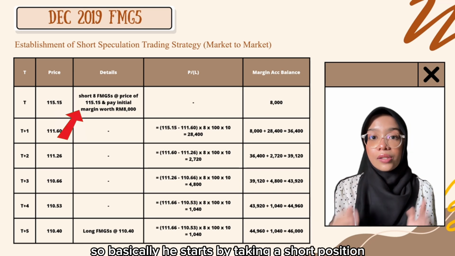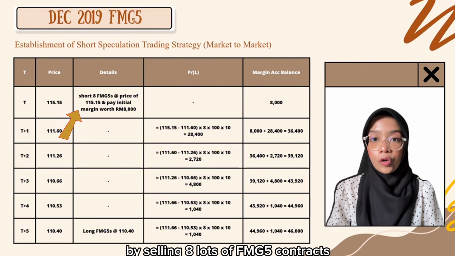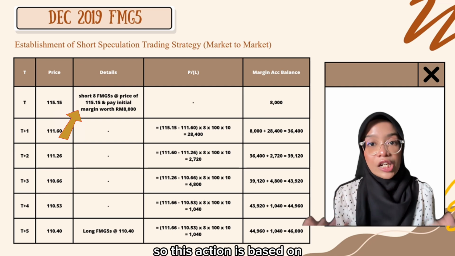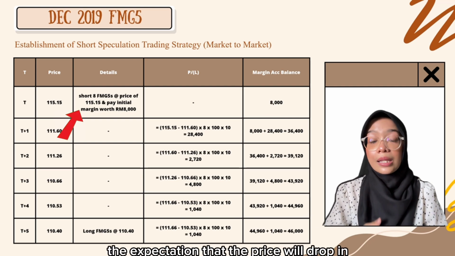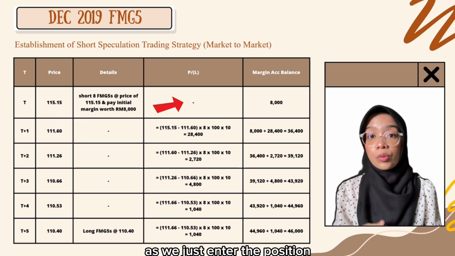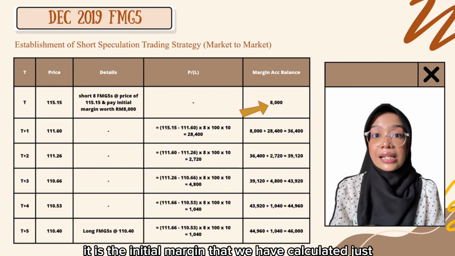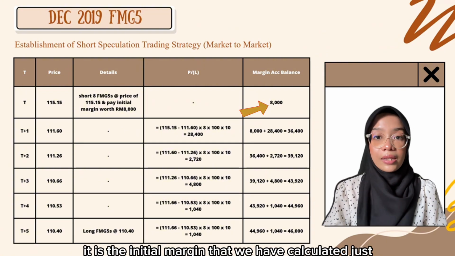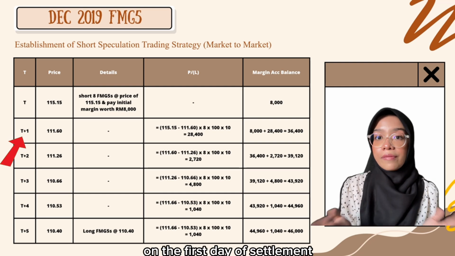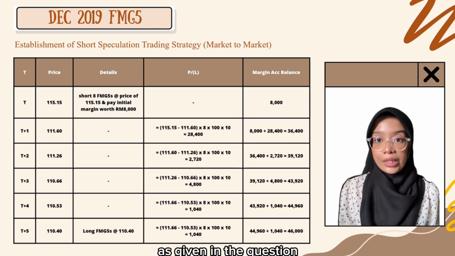So basically, he starts by taking a short position by selling 8 lots of FMG5 contracts at the current price of 115.15. This action is based on the expectation that the price will drop in the future, and there is no profit or loss as we just entered the position. And as for the margin account balance, it is the initial margin that we have calculated just now, which is 8,000 ringgit.